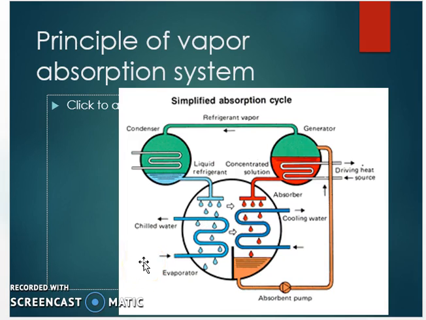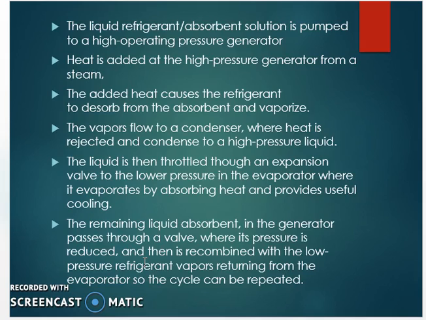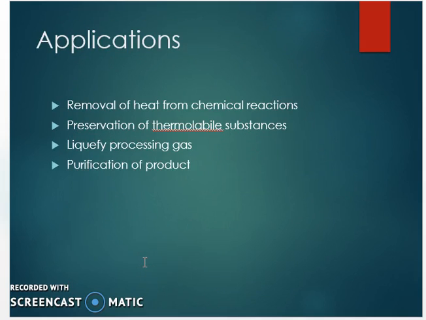So today we have studied the two types of refrigeration systems, vapor compression system and vapor absorption system. Now we will see the applications of refrigeration. Removal of heat from chemical reactions, preservation of thermolabile substances. The refrigeration principle is also useful for liquefaction of processing gases, and it is also used for purification of the products.